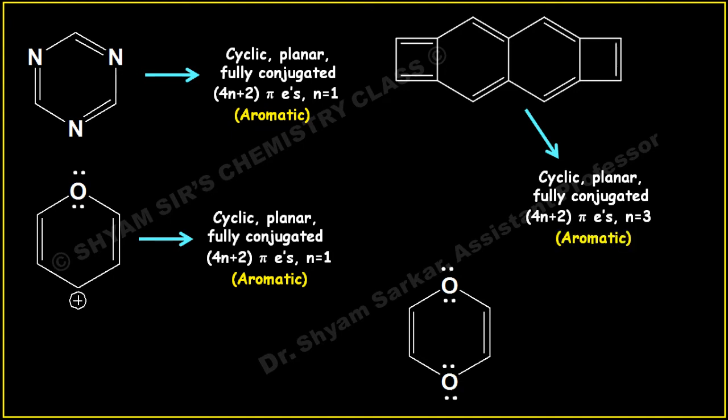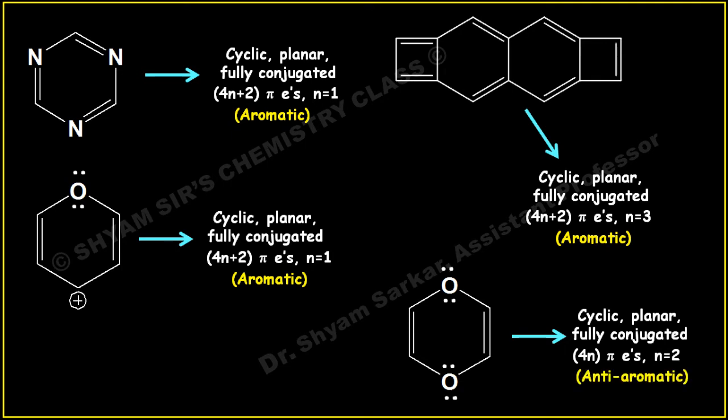If you see the next one, this molecule is cyclic, planar, fully conjugated, but this is obeying the 4n pi electron rule where n equals 2, because there are total 8 electrons: 2 pi bonds, 4 electrons, and 2 lone pairs from the oxygen atom. So total 8 electrons are there. So this is anti-aromatic in nature. So if you count 1, 2, 3, there are total 3 aromatic species among these molecules.